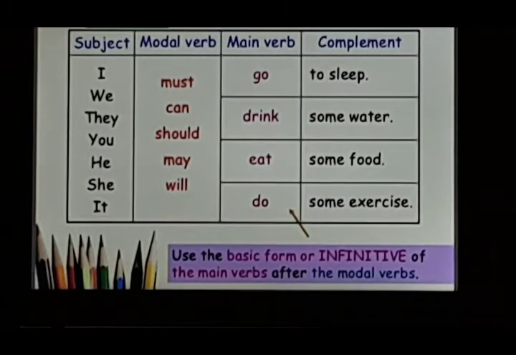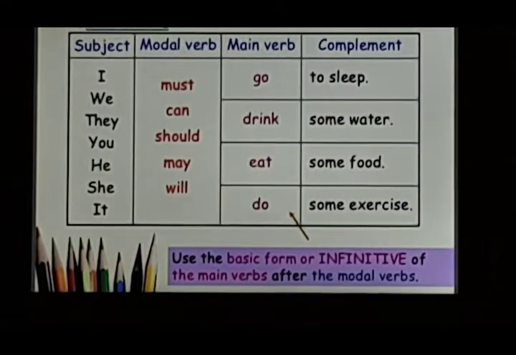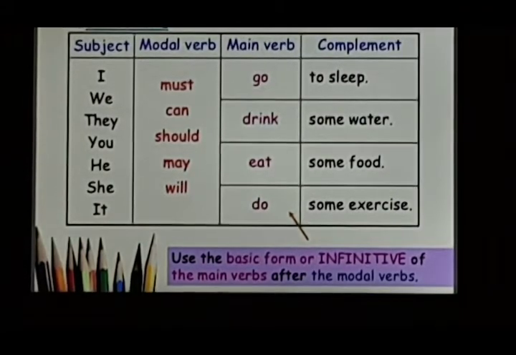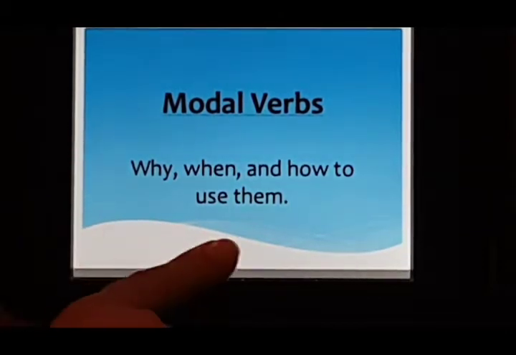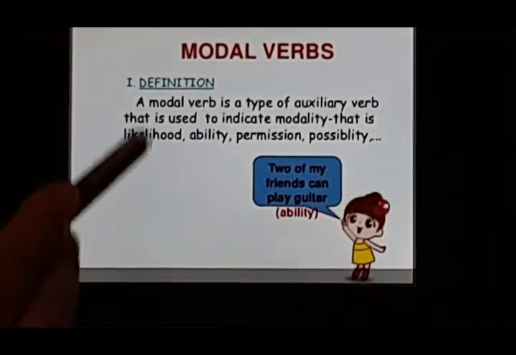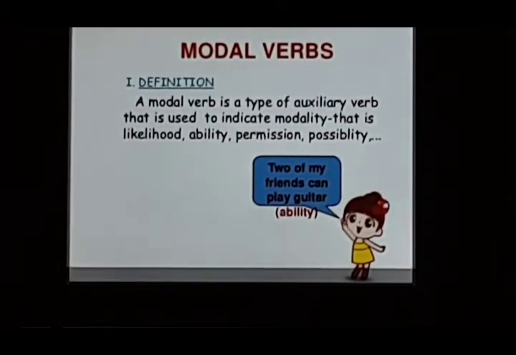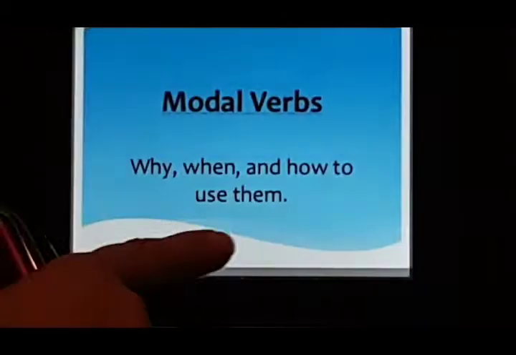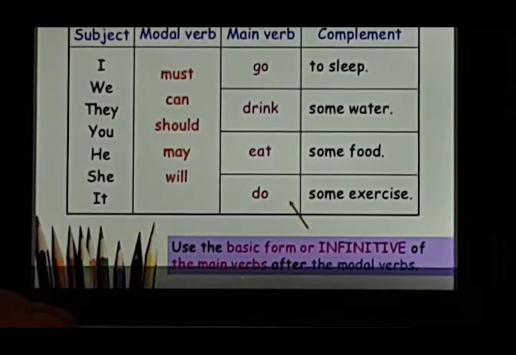So see, like I said in one of the earlier slides, what did I say? When, why and how to use them, and they convey likelihood, ability, permission, possibility, or compulsion, are some of the situations they convey.